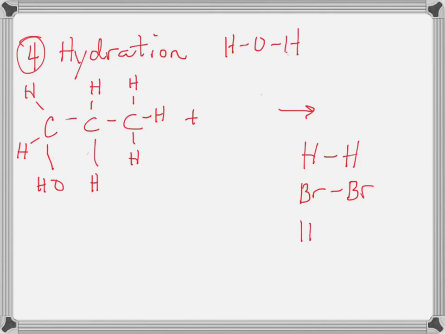In the last 2 reactions, notice one is getting a hydrogen and the other is getting a chlorine. In that one, each carbon is going to get something different, just like with water.